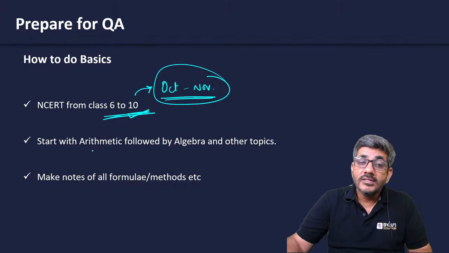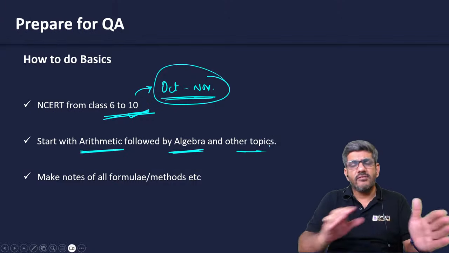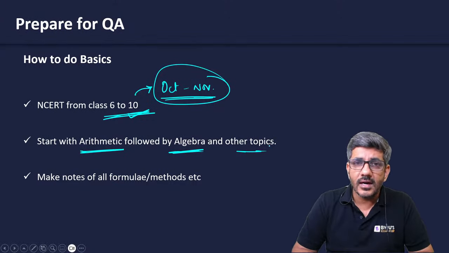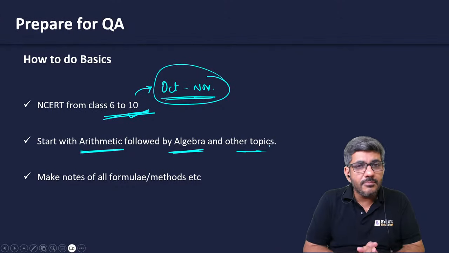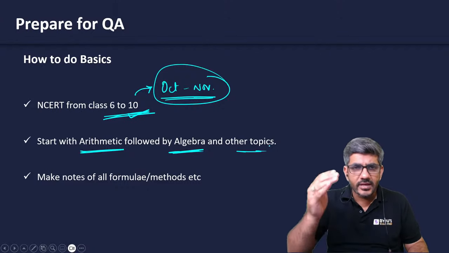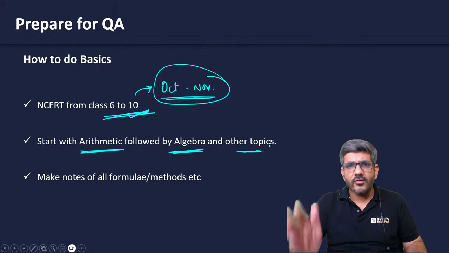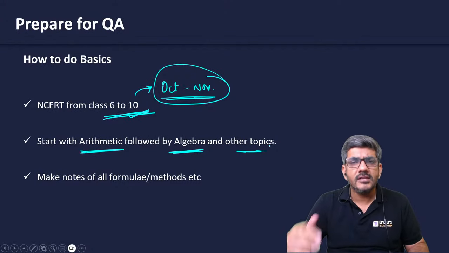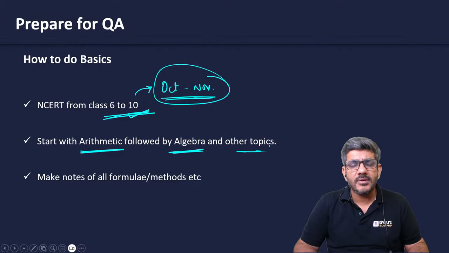After that, start with arithmetic, followed by algebra and other topics, of course, in the order of the weightage of these areas in the CAT exam. Arithmetic is the most important. Start with arithmetic from December. December, January, February, do a lot of arithmetic, do a lot of questions on that. Then from March, start with algebra. March, April is algebra. May, June is all about geometry. July, August are all about number system and modern mathematics.